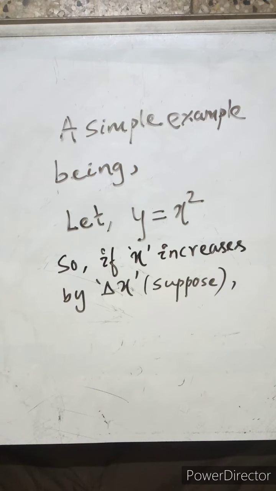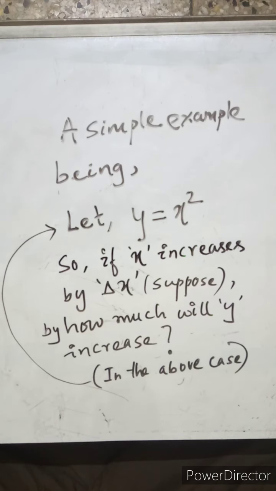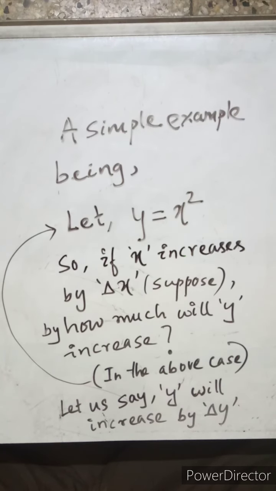So if x increases by delta x, suppose a very small change in x, delta represents change, by how much will y increase? In the above case we have seen that. Let us say y will also increase by delta y. Now, as per our example, what is this delta y? Delta y is the change in y.